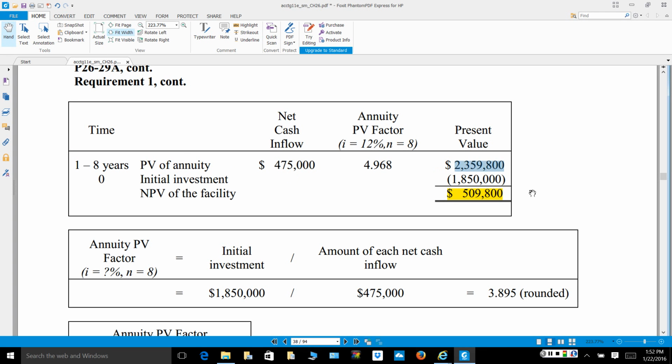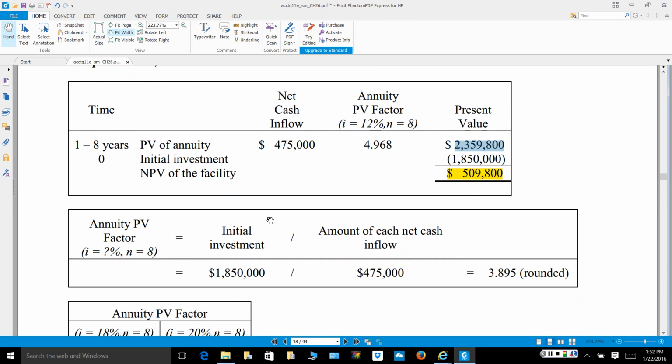of $2,359,800, and this is above the initial investment. So I also can identify a positive net present value for my facility. If I bring all of the cash inflows from my organization to their present value, that exceeds the present value that I'm going to be investing in my organization initially.